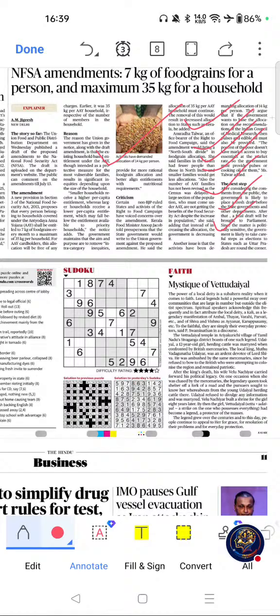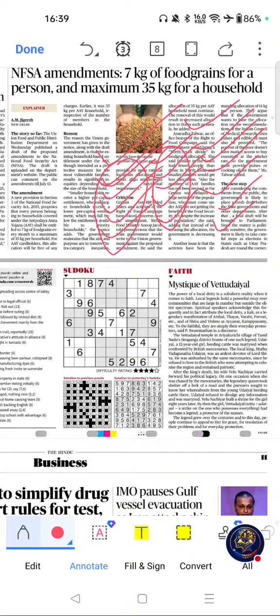Now we see PYQ connections. Questions have appeared on National Food Security Act, public distribution systems, food subsidy, food security, and welfare schemes. These are the PYQ connections. Move on to key themes related to this article: National Food Security Act, public distribution systems, food subsidy, targeted PDS, welfare schemes, and nutritional security. These are the key themes related to this article.